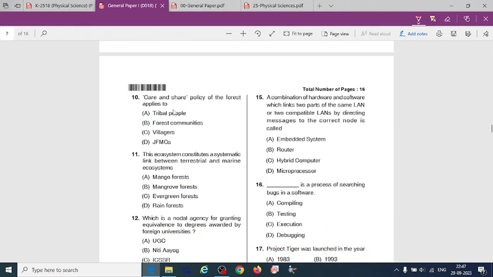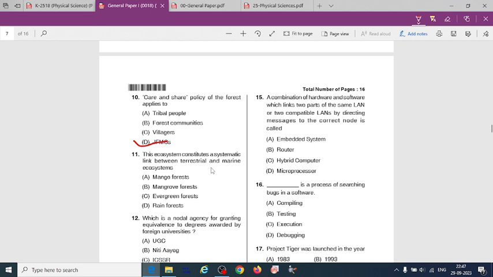So the next question, care and share policy of the forest applies to, that is option D, JFMC. Yes. This ecosystem constitutes a systematic link between terrestrial and marine ecosystems.